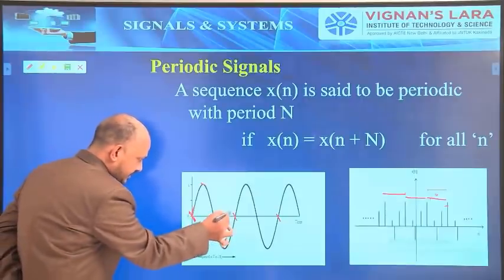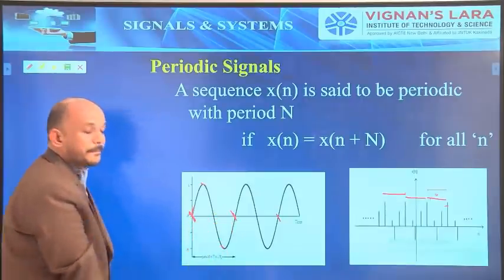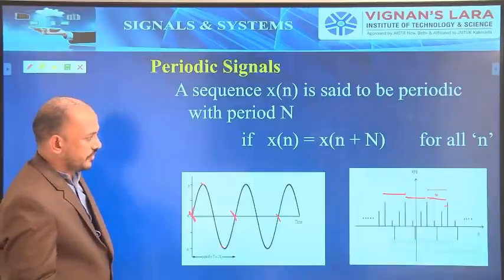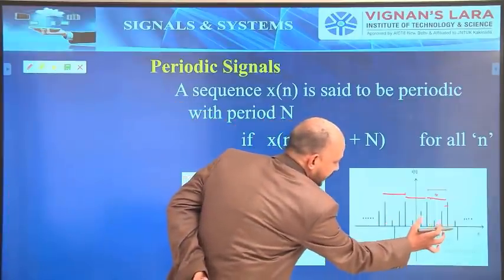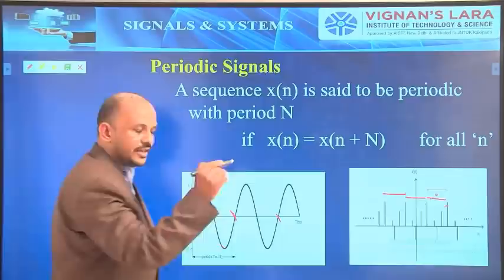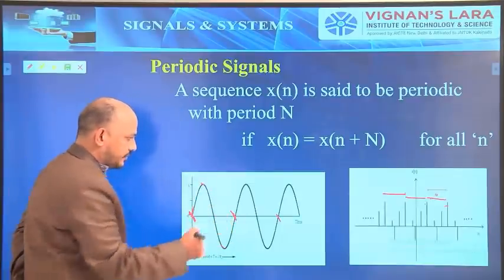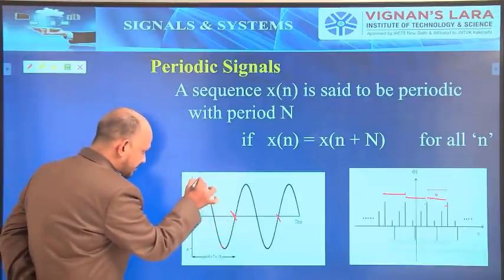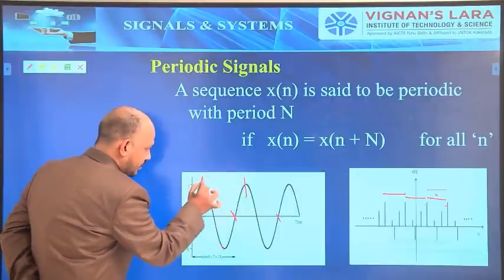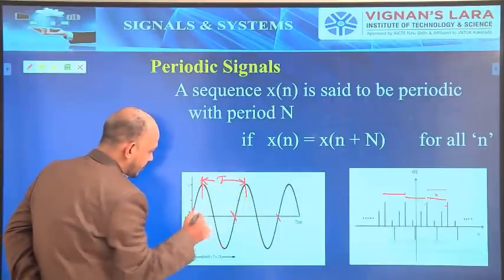So for that reason, they are given from this value to this value, that is period T, which is equal to 1 by f. In the same way, it is repeating. Hence, they are given the value as capital N. So here the period, we can measure the period in this way also. Let us consider from this value to this value. This is also the same T.